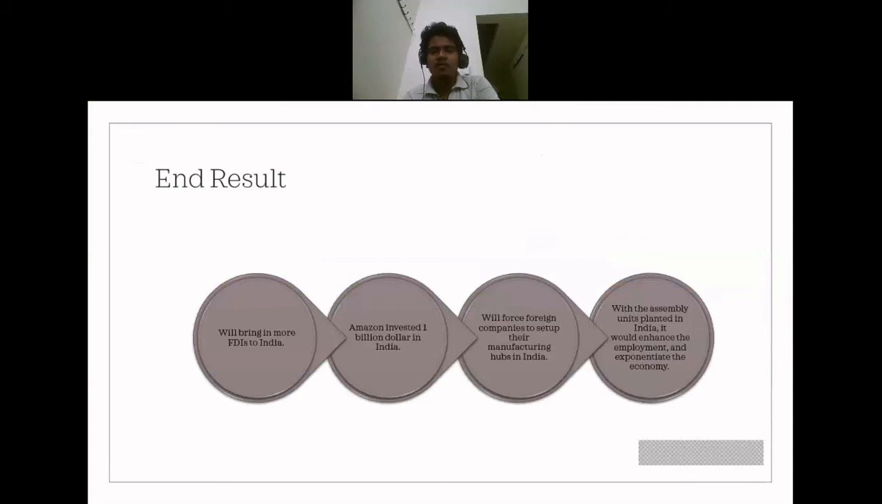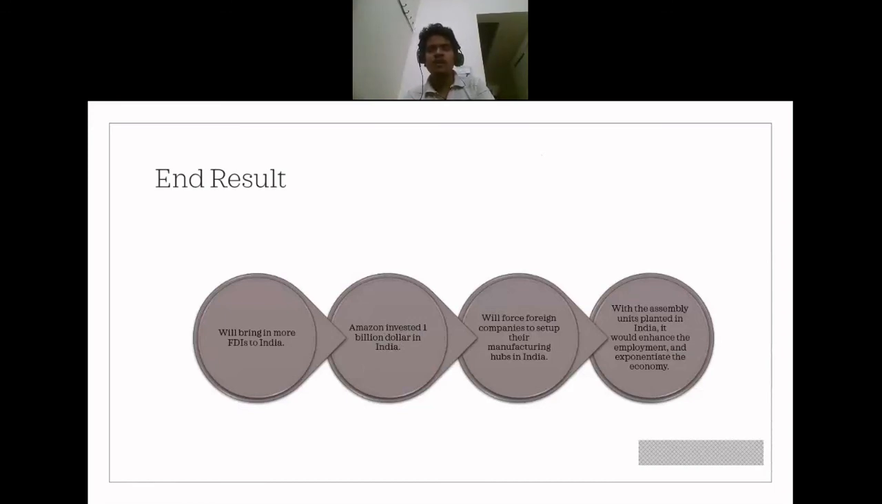So what will happen if we go for local? In the previous slides, I mentioned the countries, US and UK based, who want to outsource to India. If we go for local, it will force the US based companies to bring in more FDI to India. The foreign direct investment which was going to China will come to India if we focus on local Indian made products. If you are updated with the news, Amazon recently invested $1 billion in India. So Amazon has set up its warehouse in India, where they will sell those products within India.